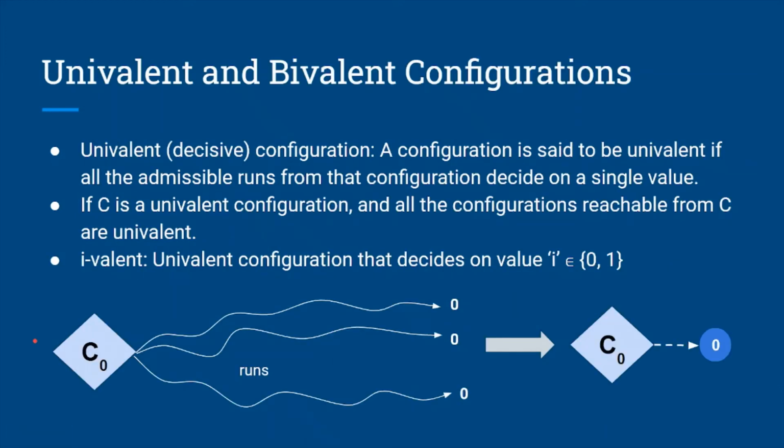We define the terms univalent and bivalent configuration based on what the configurations end up on. A configuration is said to be univalent if all the admissible runs from that configuration decide on a single value. So for example, if we have the configuration C0 and we evaluate all the possible runs, and if all the possible runs end up on decision 0, then we say that configuration C0 was univalent with value 0, or simply 0-valent. If a configuration C is univalent, then all the configurations reachable from that configuration will also be univalent.